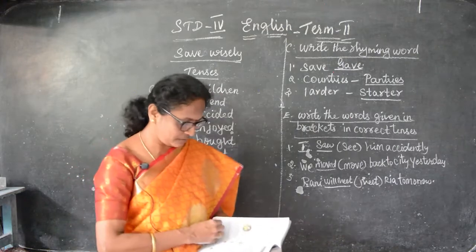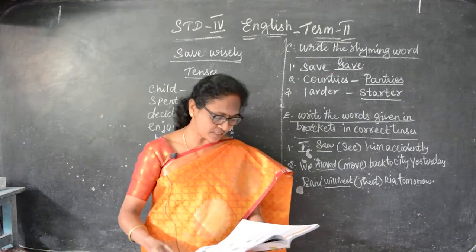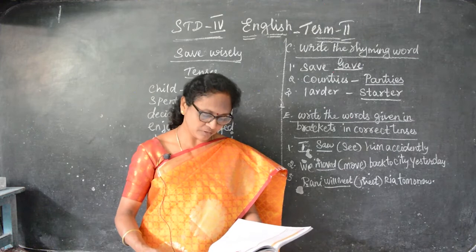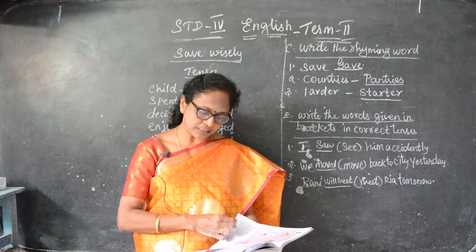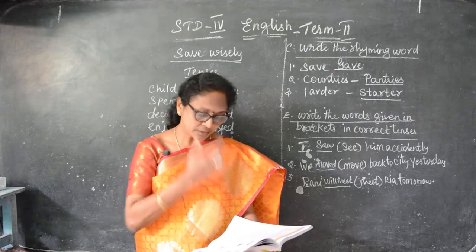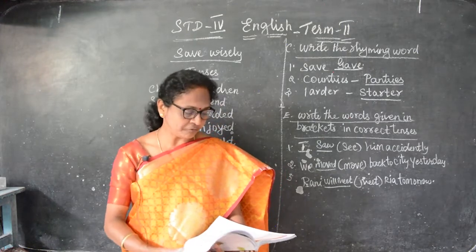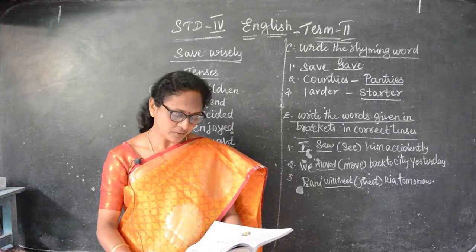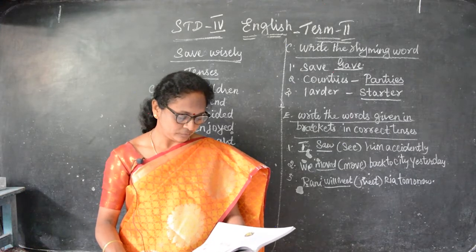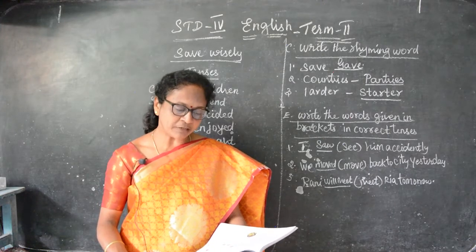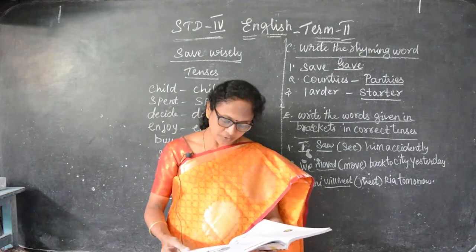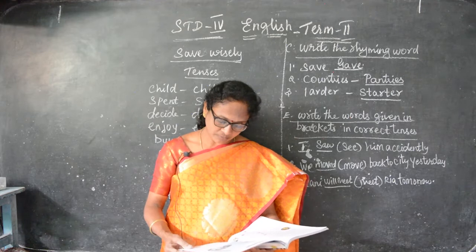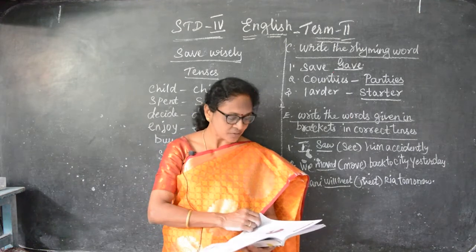Children, now we'll see one more exercise. You have finished everything, no? So learn this poem also, the first term, The Real Wealth. The second term, so finished everything. On page number 85, they have given an advertisement: read the advertisement and answer the questions given below. So that also you have written the question answers. So learn that one also.